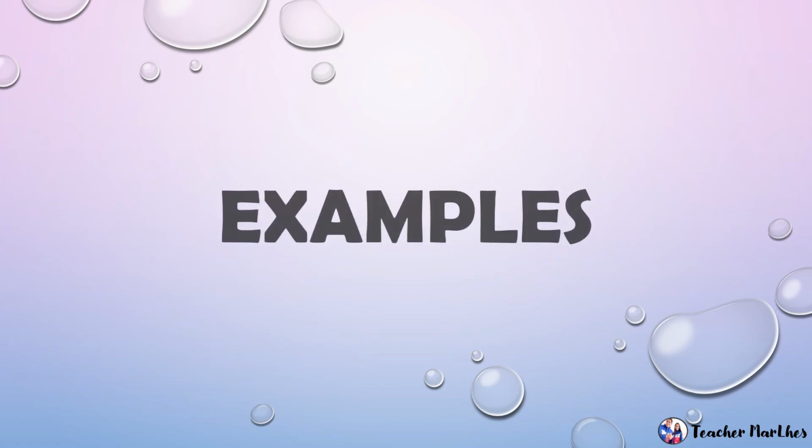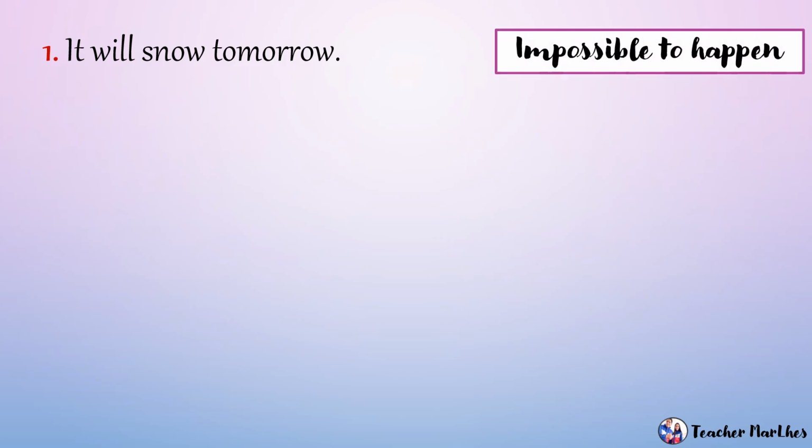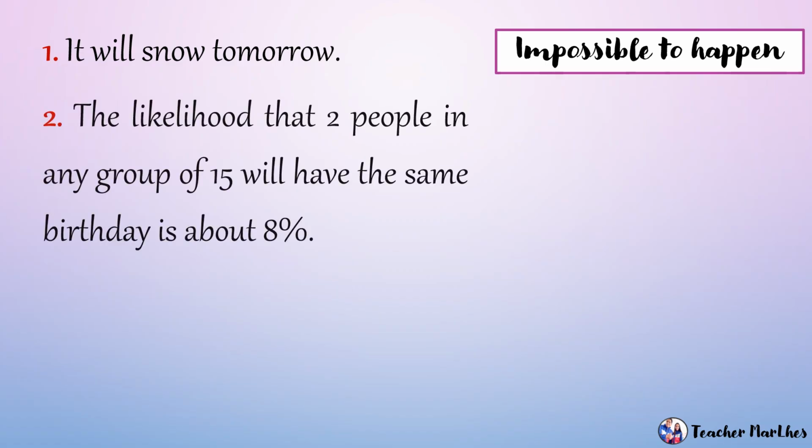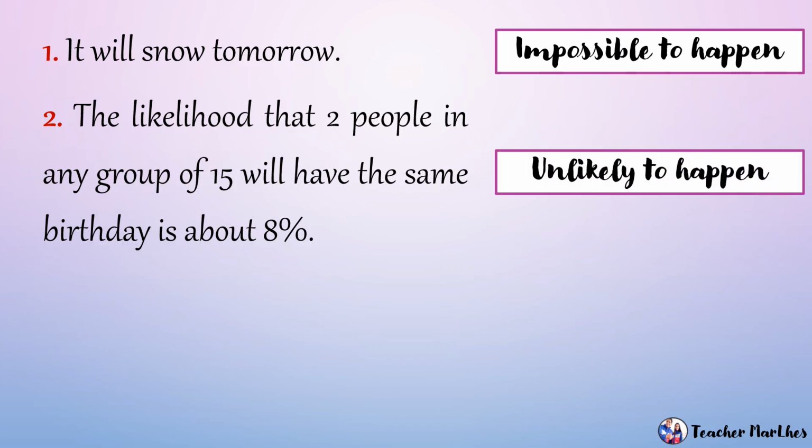Let's have some examples. Number 1, it will snow tomorrow. It is impossible to happen since ang Pilipinas ay meron lamang wet and dry season. Number 2, the likelihood that two people in any group of 15 will have the same birthday is about 8%. So since we have 8%, ibig sabihin, hindi siya 0, hindi din lampas kalahati, or hindi nangalahati. So ibig sabihin, it is unlikely to happen.